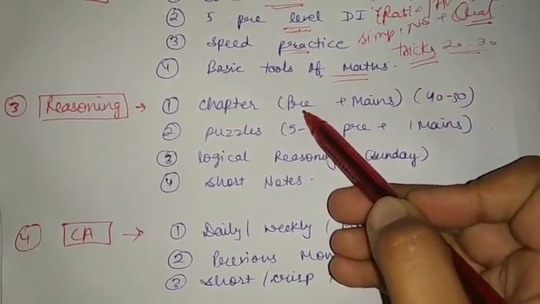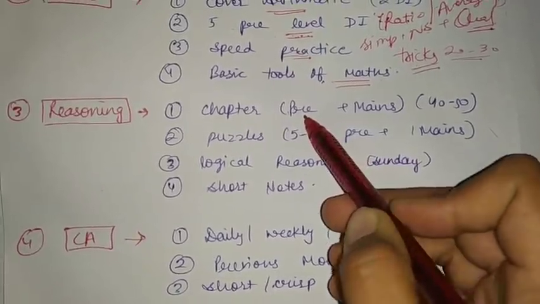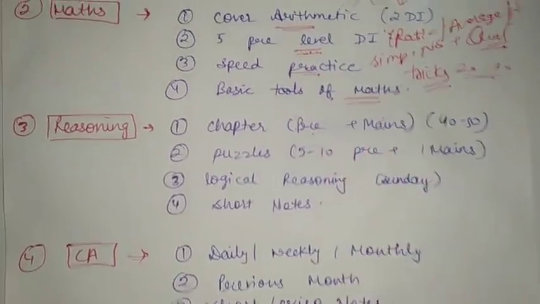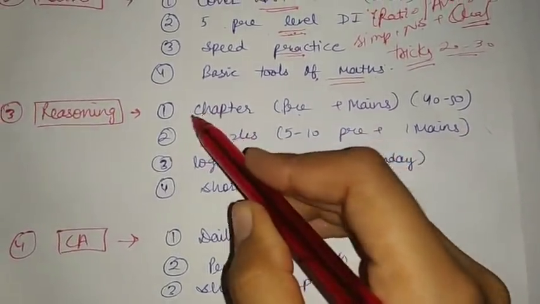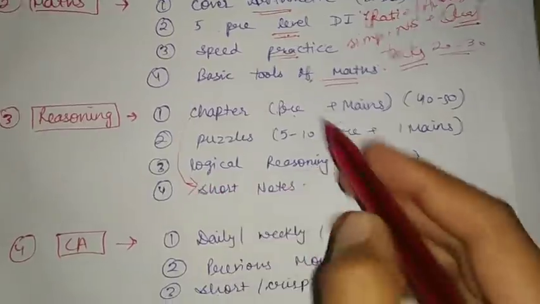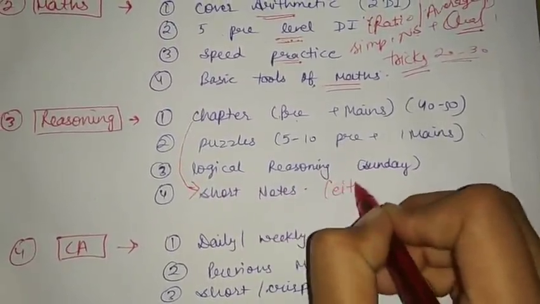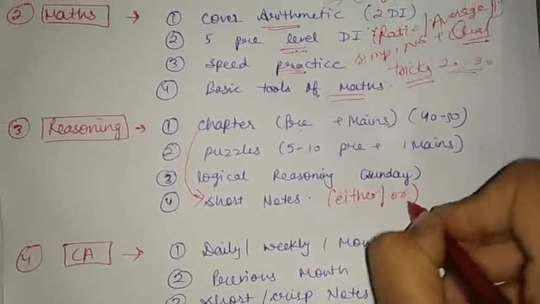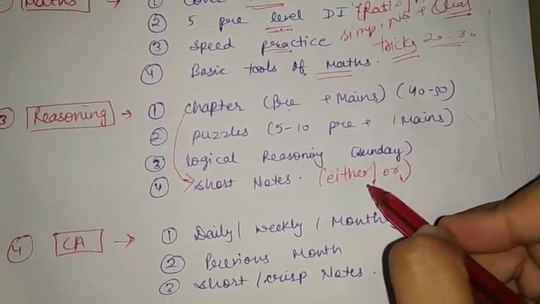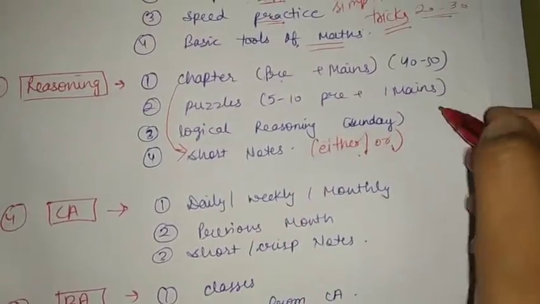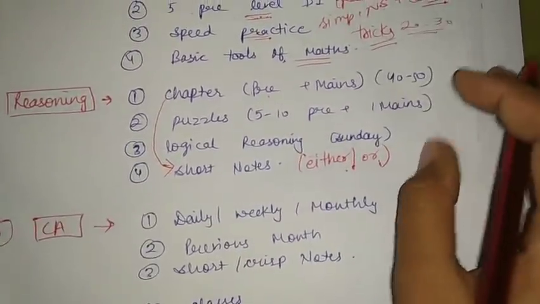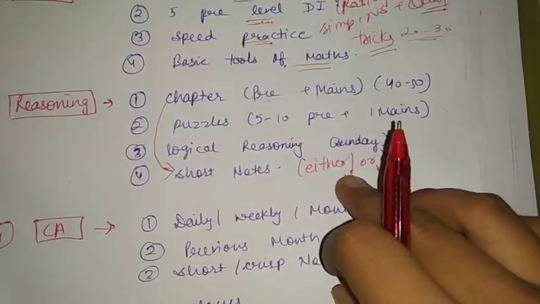Because the reasoning syllabus is not that vast, you can complete it in 1 month easily. Then you have to make short notes of reasoning, okay. Like you can make notes of either or situation, and you can make notes of coded blood relation or something, okay, the box trick. So you can make short notes of reasoning.